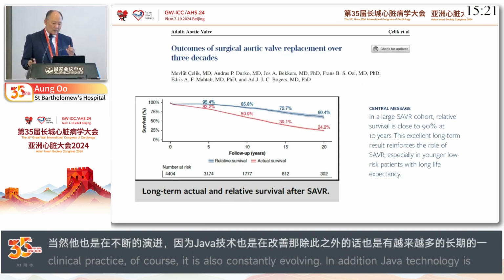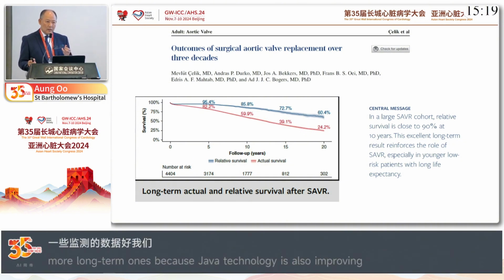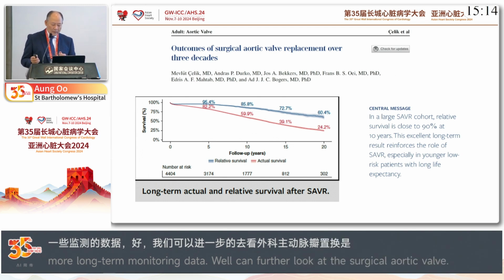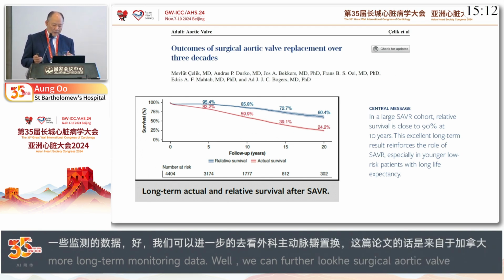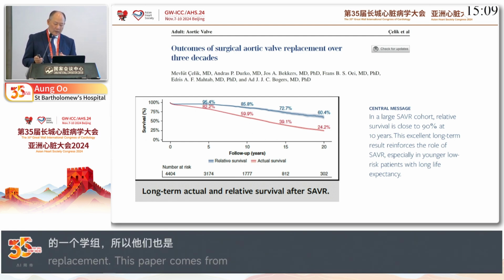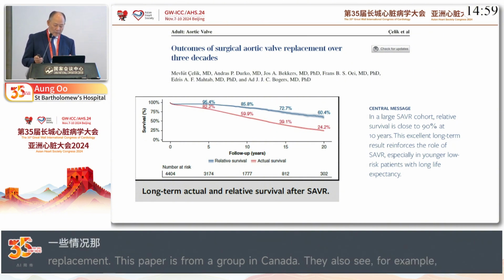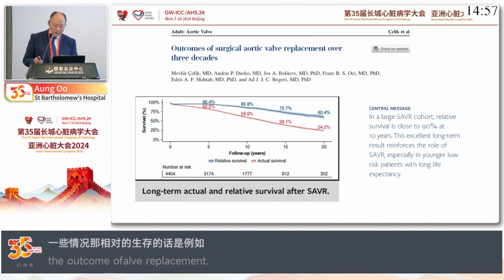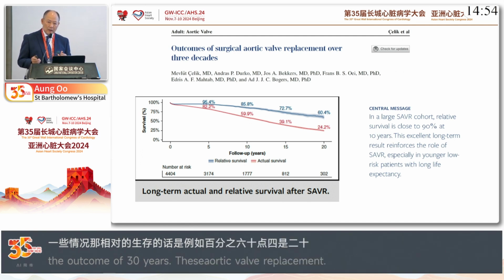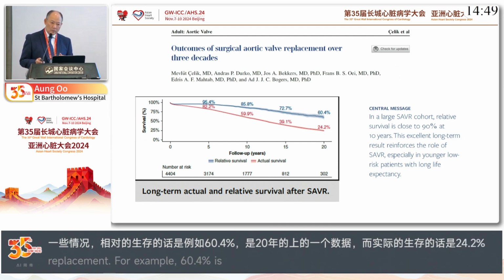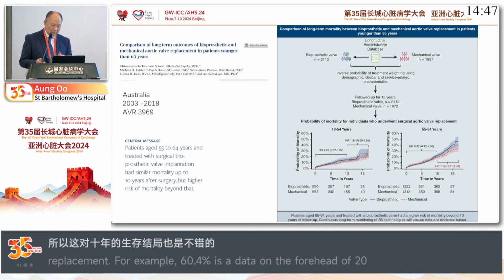When we look at the outcome of surgical aortic valve replacement alone, this is a paper from a Canadian group and Eastern Europe, looking at 30 years of outcome of aortic valve replacement. The 20-year relative survival was 60.4%, but actual survival was 24.2%. But still, it is a good outcome for 10-year survival. So they think the younger patient group will favor surgical aortic valve replacement.